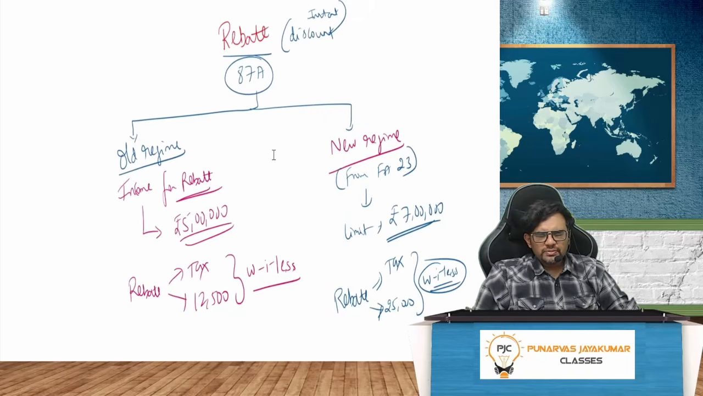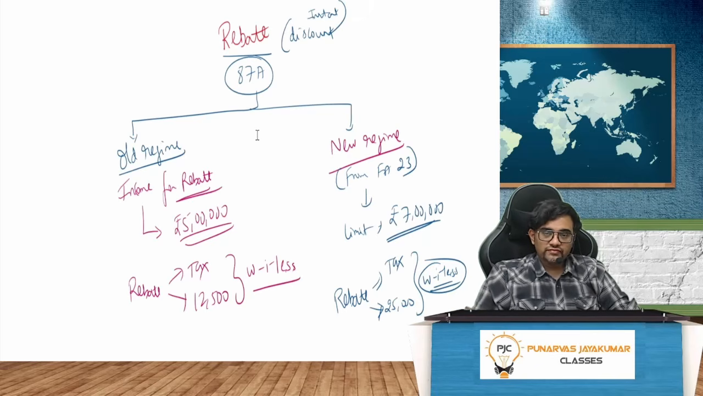So guys, there's a concept of rebate. In the old regime, you can still opt for the old regime. Income for rebate should be maximum 5 lakh rupees, means if you are earning up to 5 lakh, there is no tax. Tax or 12,500 rupees, whichever is less, will be like an instant discount, like a coupon code. Income for rebate 5 lakh rupees. Rebate is tax or 12,500, whichever is less.